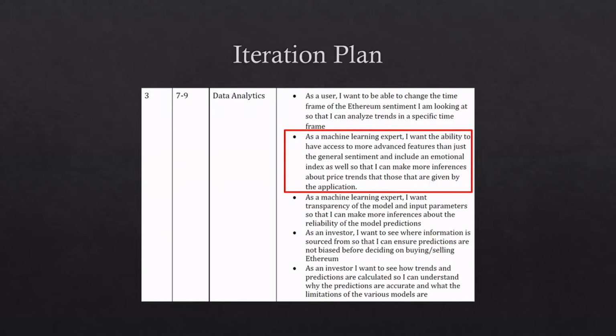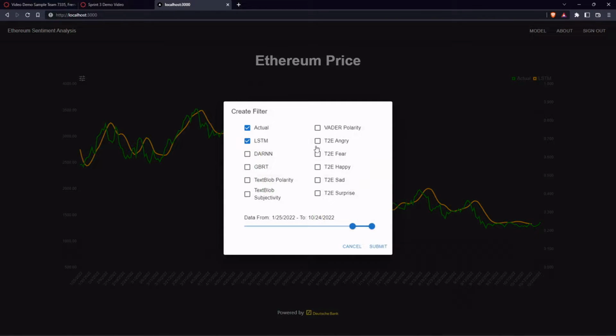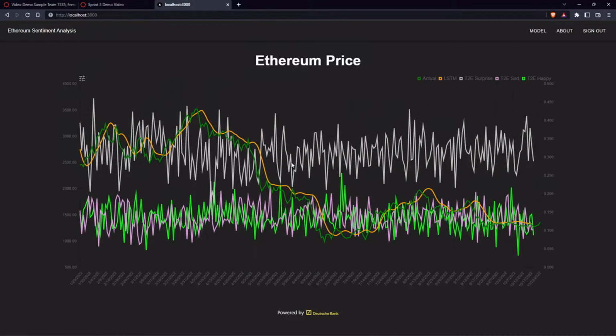The next feature we implemented was adding more points of data to our models and data visualization. Here is the main page of our application. When we click the filter button located at the top left of the chart, we are shown all of the different data points that we are able to visualize. Out of these, all but the first 4 have been newly added to the sprint. We use these additional data points to also improve our machine learning model's predictions. When we select the data that we want to visualize and hit submit, we can see that the new data is displayed on the chart.